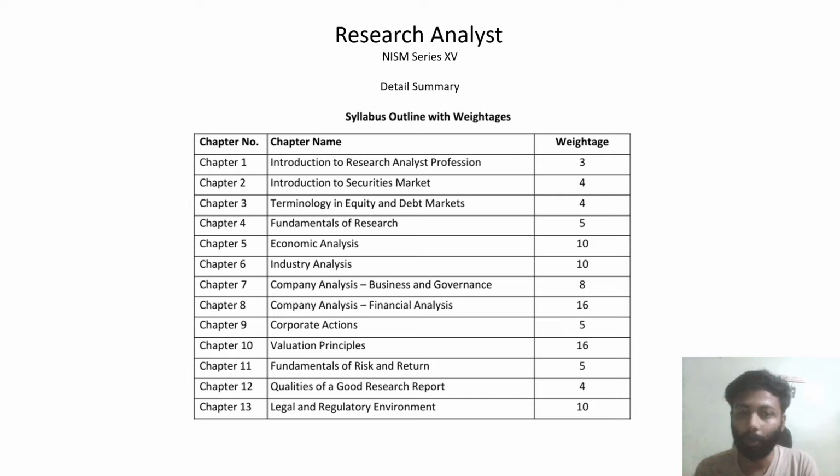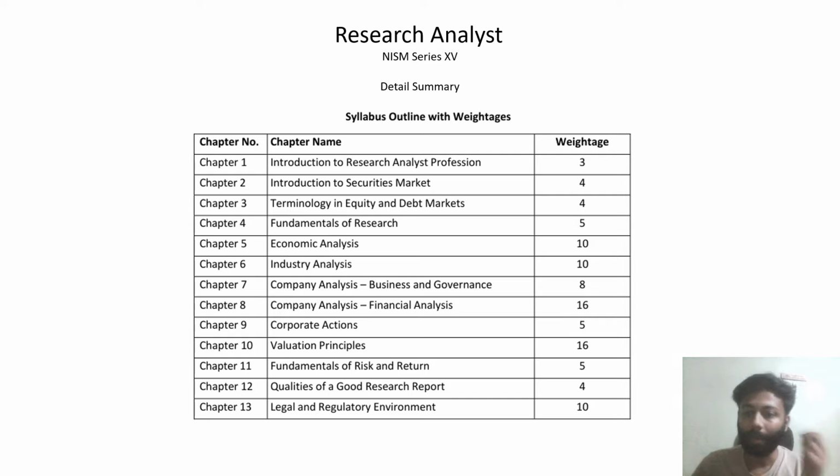So let us discuss one by one. In the first chapter, we will discuss the introduction to the research analyst profession, which has 3 marks weightage. For each chapter, as you see on the screen, the weightage is different. From the exam point of view, economic analysis and industry analysis have 10 marks weightage, as well as company analysis. We can call this the EIC analysis: economic, industry and company analysis, having the most weightage at about 30 marks. Approximately 30 marks come from only these 3 chapters.